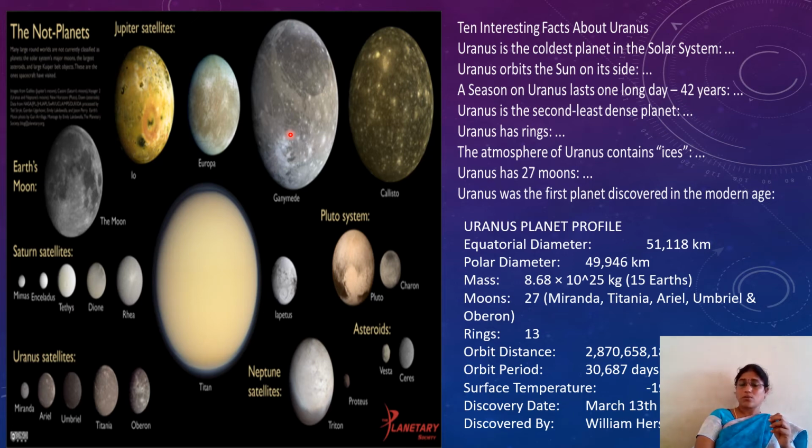Saturn has 82 moons, and Jupiter has 79 moons. See how many rings there are? 13 rings are there for Uranus. So these are amazing facts about Uranus, children. Uranus's atmosphere is completely filled with ice. It has 27 moons and it has water on the planet.